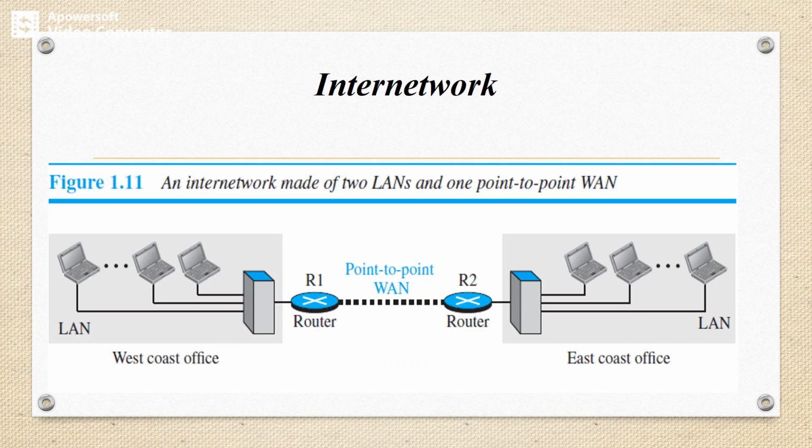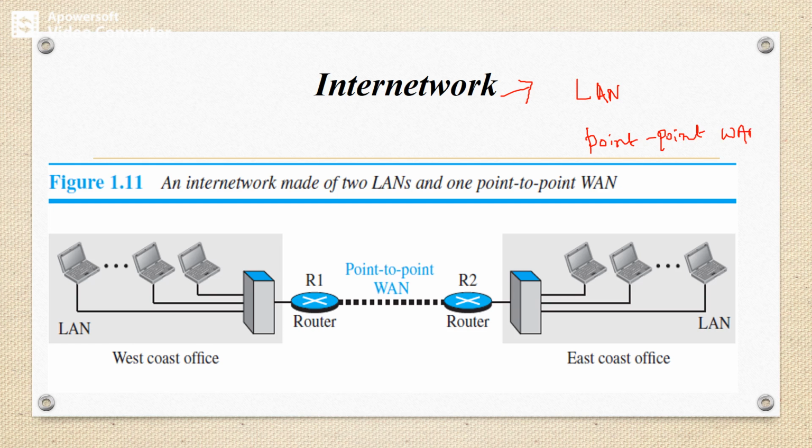Next we can observe the inter-network. An inter-network is made up of two LANs and one point-to-point WAN. How can we build an inter-network? An inter-network can be constructed by considering LANs as well as a point-to-point WAN.